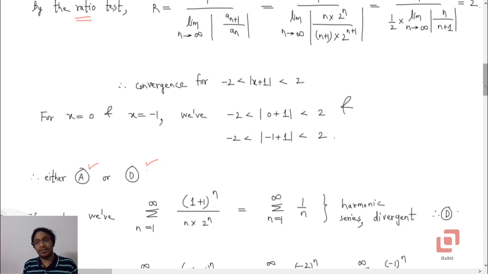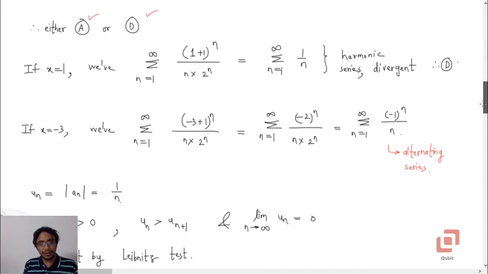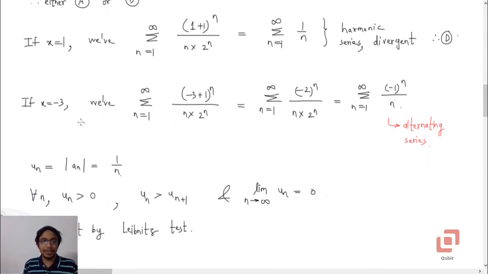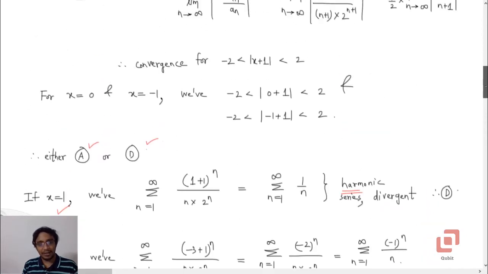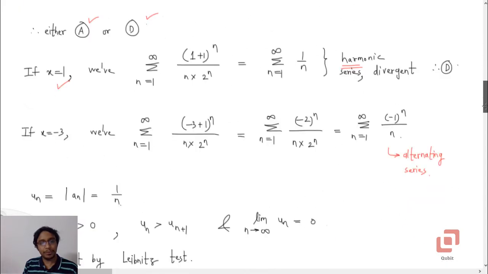So it will be either A or D if you do the correct calculations. But again the question is, should we choose option A or should we choose option D? If you take x equal to 1, you will get the harmonic series anyway, so there itself you will conclude that the option is D. But I think all these things are unnecessary as far as the time constraint is concerned. Just go for D by observing the options. So that is question 2.